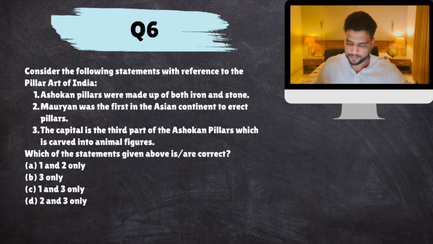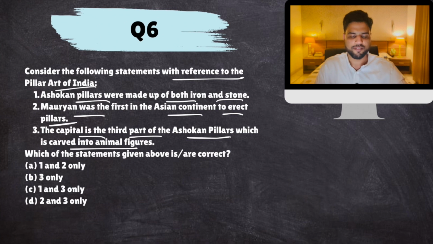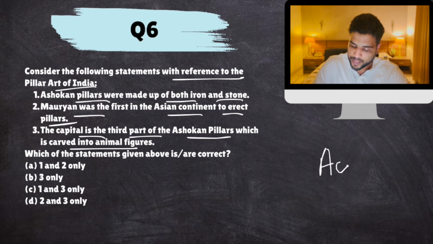Okay, next. Consider the following statements with reference to pillar art of India. Ashokan pillars were made up of both iron and stone. Mauryans were the first in the Asian continent to erect pillars. Capital is the third part of Ashokan pillars, which is carved into animal figures. The thing is that Ashokan pillars were inspired from Achaemenid pillars in Iran, Persia.